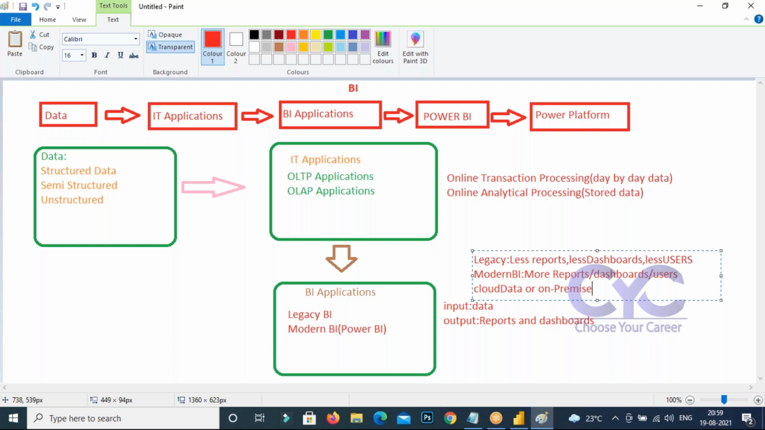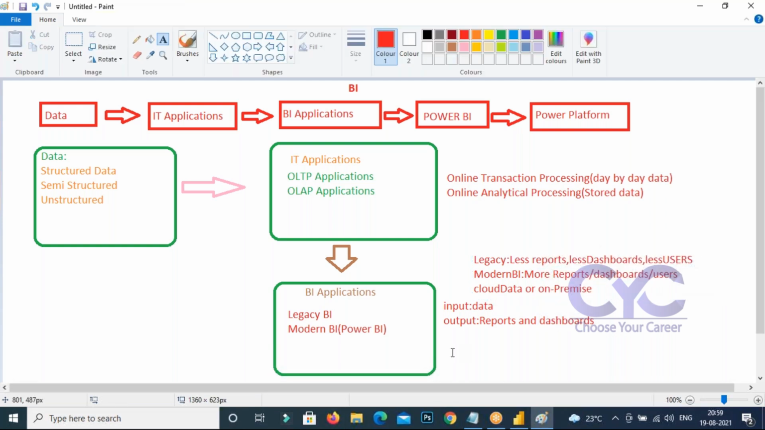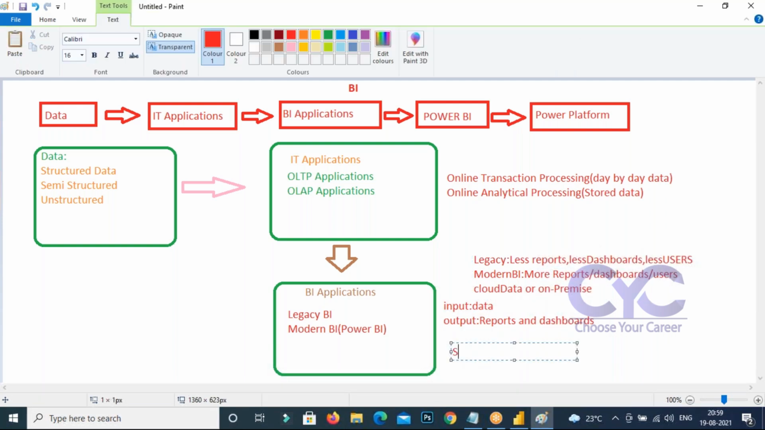And it is a self-service BI. What is a self-service BI? Power BI is also called a self-service BI. Keep that in your mind. What is that self-service BI? We will discuss that in tomorrow's session.